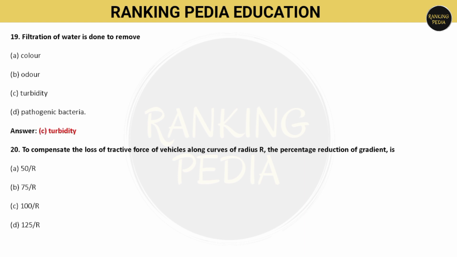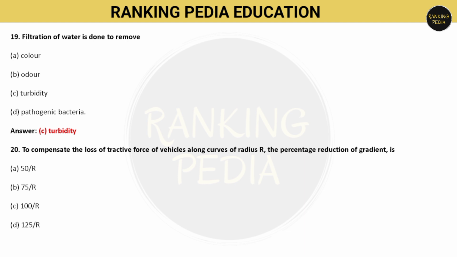Next question is, to compensate the loss of tractive force of vehicles along curves of radius r, the percentage reduction of gradient is. So you have to answer. Option number A is 50 by r, or 75 by r, or 100 by r, or 125 by r. R is radius. So which one is the correct?